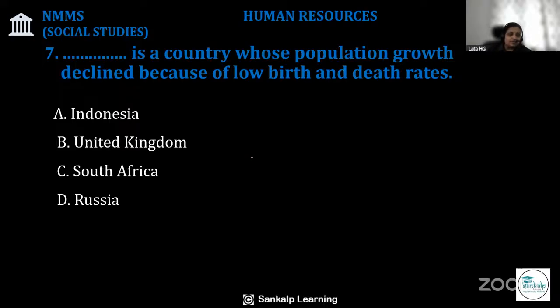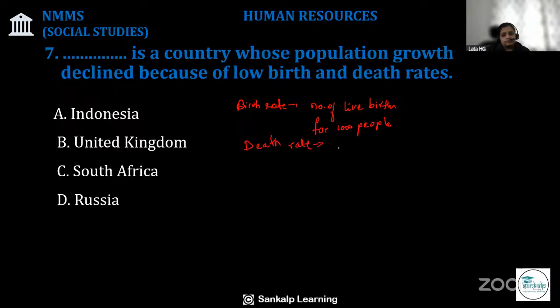Birth rate is the number of live births per 1,000 people. Death rate is the number of deaths per 1,000 people. So that is birth rate and death rate.